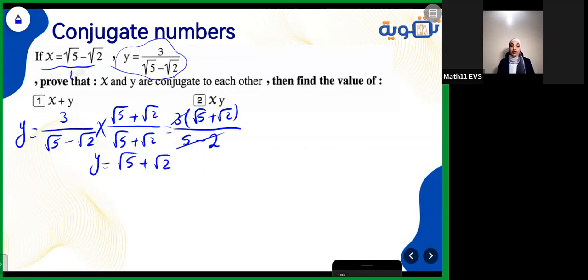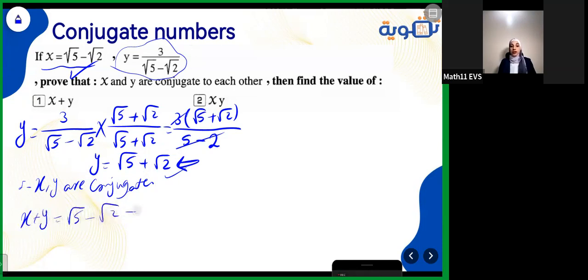Then, yeah, I noticed that x and y are conjugate now. Then we can say that x and y are conjugate. After that, if you want to find their sum and their product, it's easy now. Adding them, add the simplified ones, not the complicated ones here. So x plus y will be root 5 minus root 2 plus root 5 plus root 2. I will cancel this positive one here with this negative one, and root 5 plus root 5 equals 2 root 5.